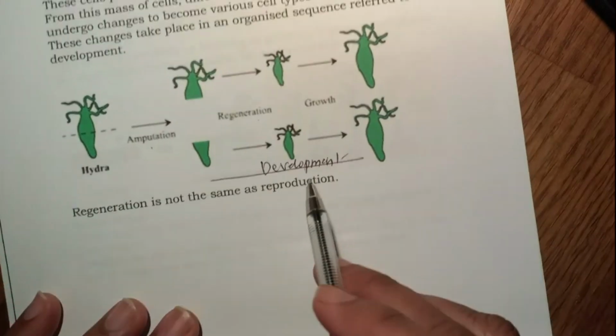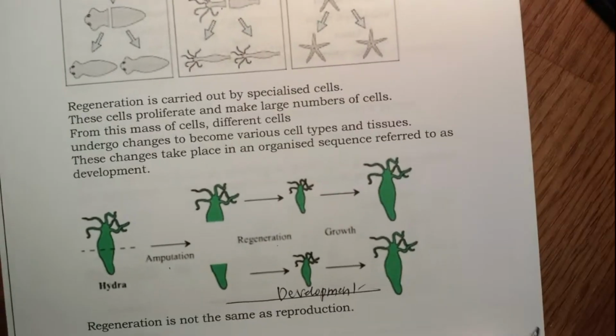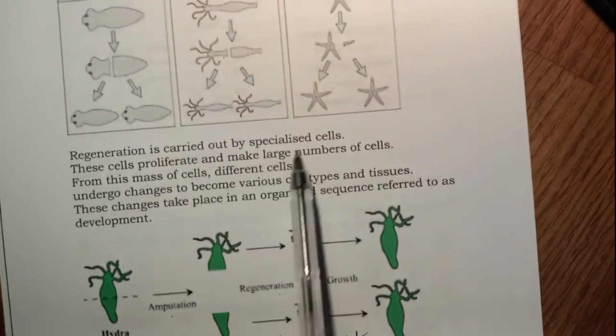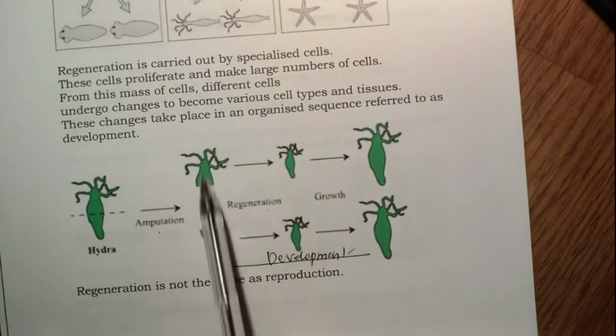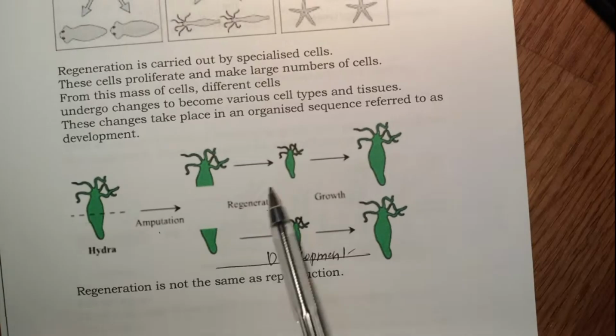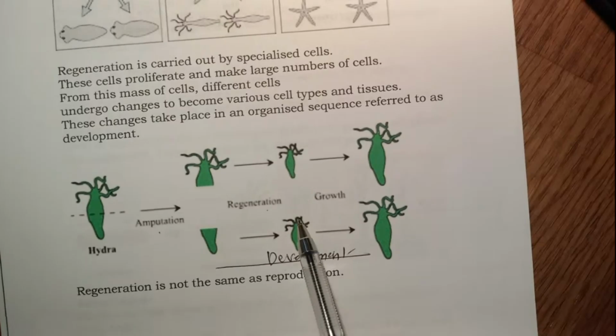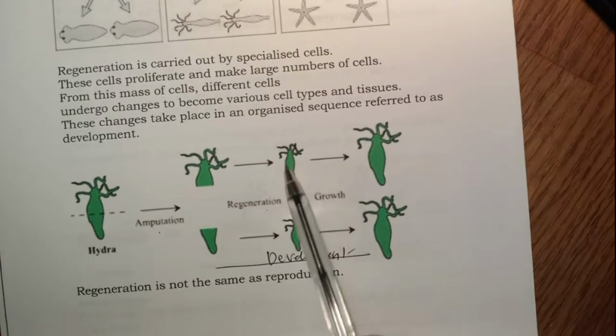So development, and understand again, because this is slightly complex: the specialized cells in the body of the pieces of the Hydra proliferate and make a large number of cells, which creates a mass of cells. Then from this mass, different cells will undergo changes and give rise to different cells and tissues, and that will cause regeneration of the remaining part of the body.